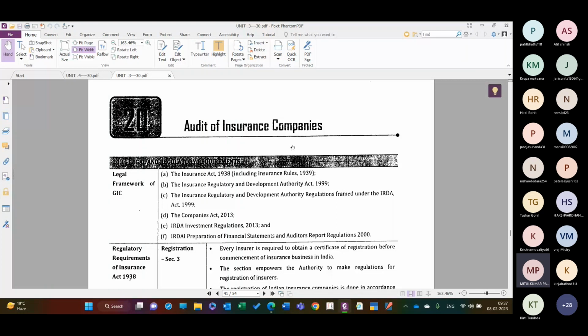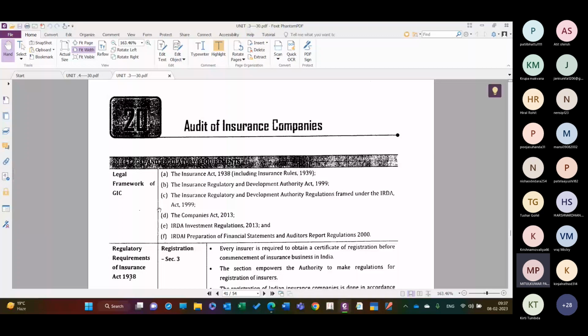Then the auditor has to obtain sufficient appropriate audit evidence to ensure that the insurance company is maintaining the books of accounts with no errors and frauds, that they are disclosing all the information required under the different laws, and that they are reflecting the true and fair view. So the objective will remain the same. The only thing is that in the case of an insurance company, the nature of business is quite different from other entities, right? So that is overall. वही बातें हैं, right?